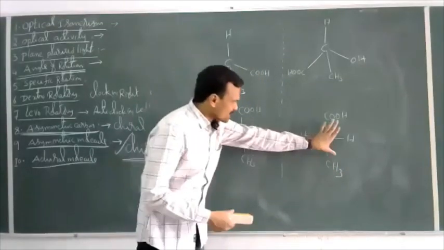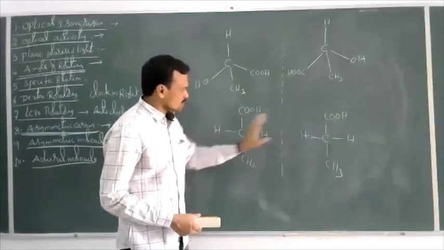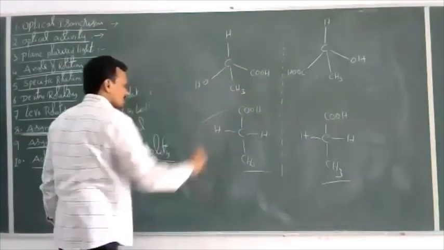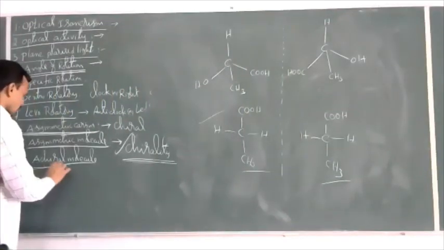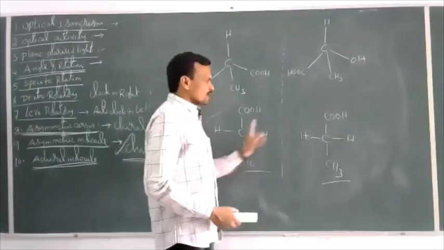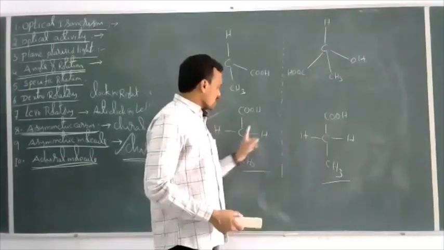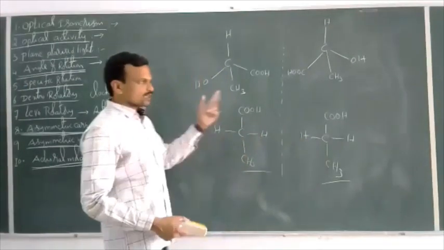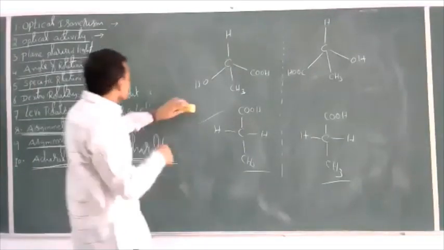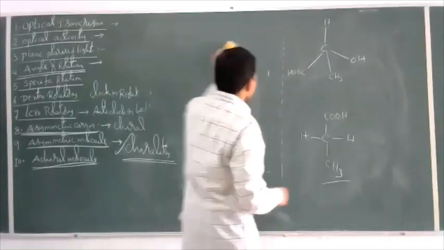Now, exactly if you place this molecule above this, both are superimposable, both are identical structures. A molecule and its mirror image being superimposable with each other, then it is an achiral molecule. Okay, right. So this is regarding some basic terms here.